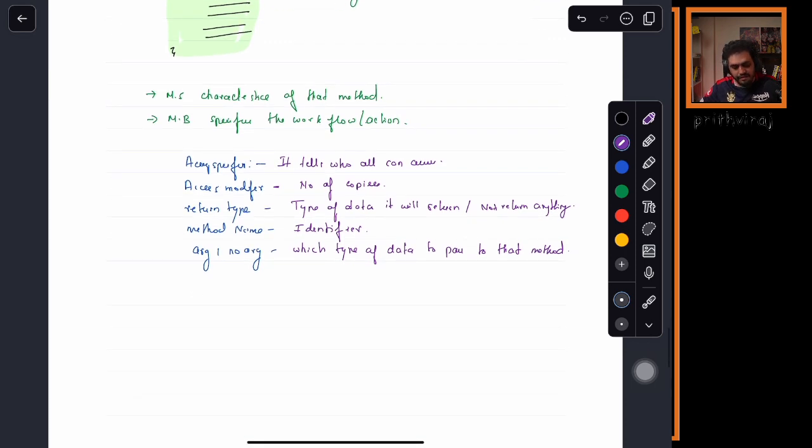Yes. Then finally, what does method body represent, my dear friends? Method body represents what task it is doing, right? Work or action that method is performing. Yes or no?